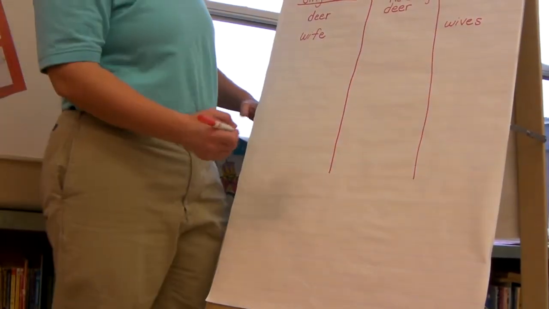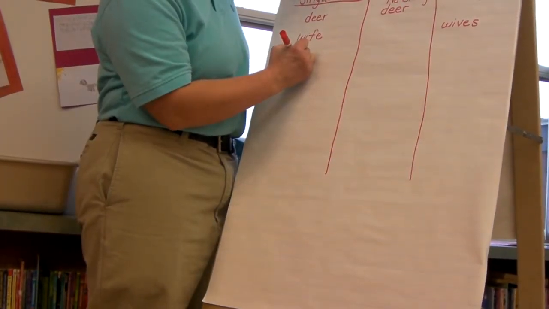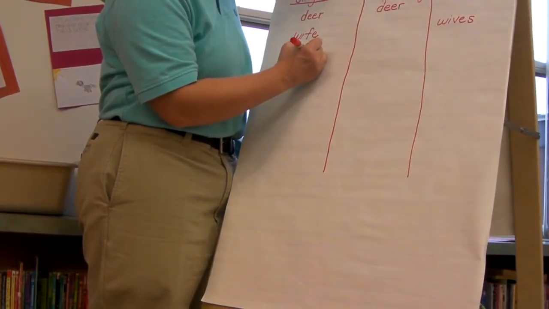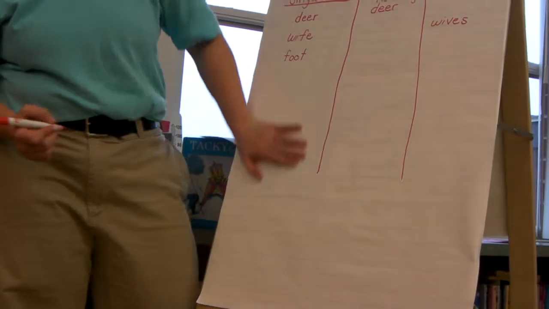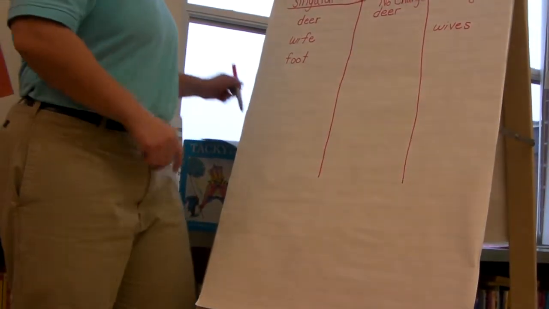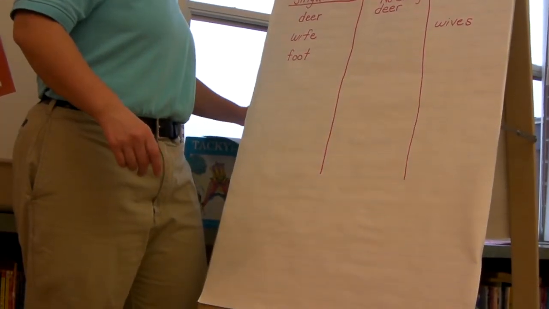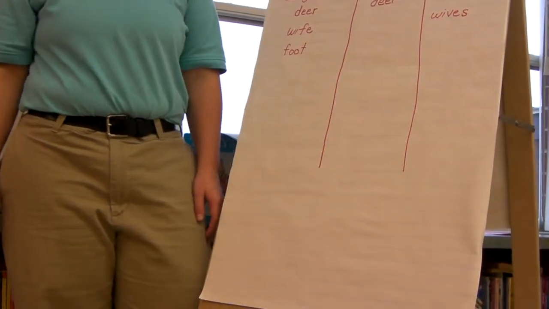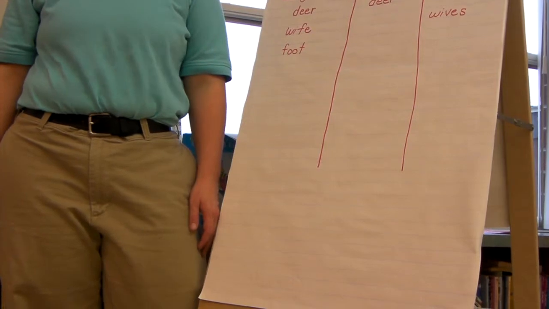Alright, so the next one I want you to try is foot. I am standing on 1 foot, because all of these things in this column are just one of them. What does that change or not change to?